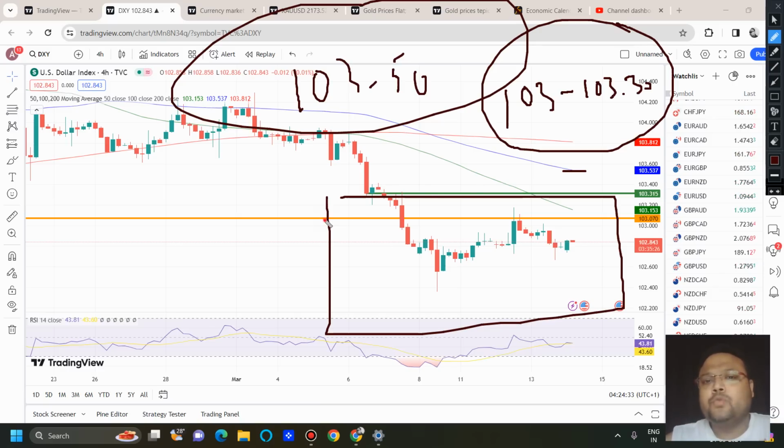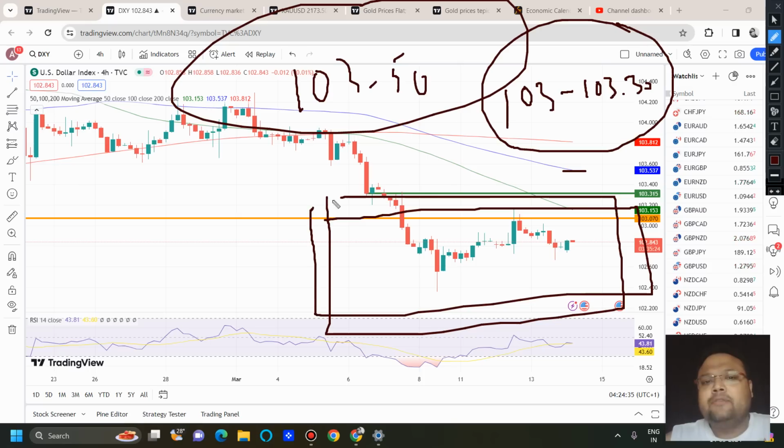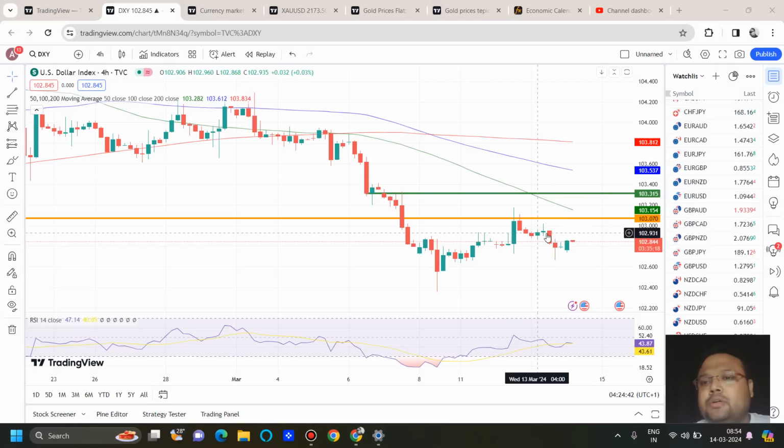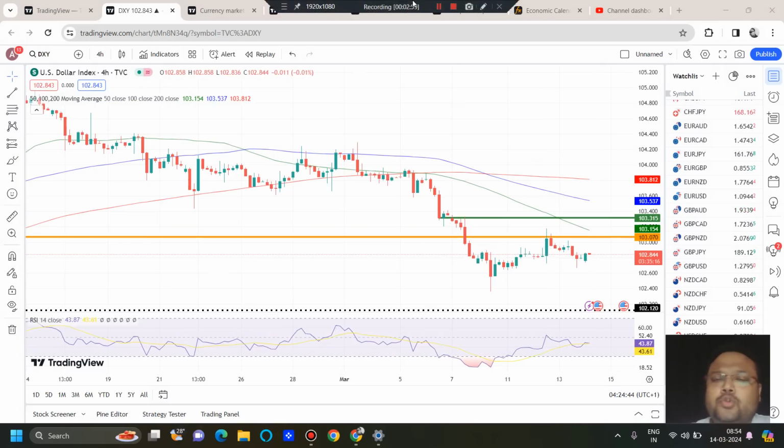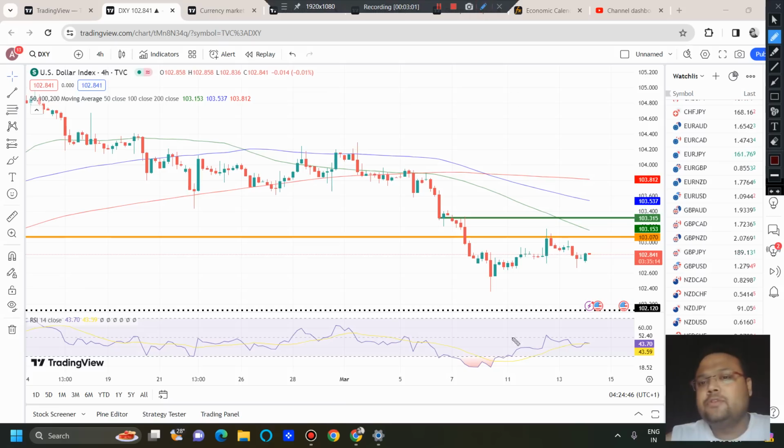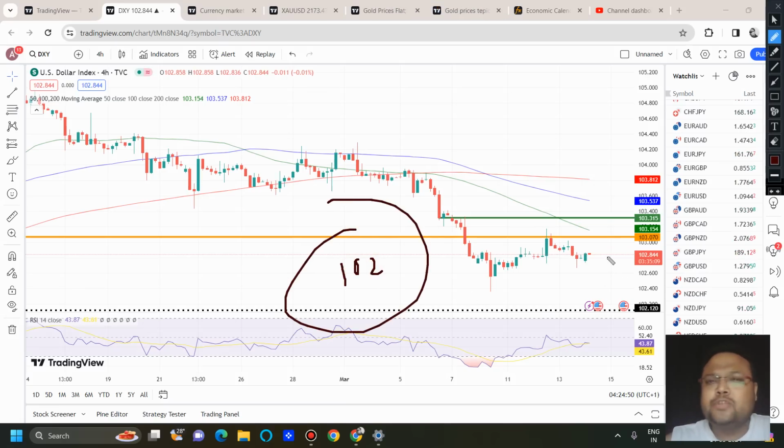So at present, we just need confirmation about the next move of DXY, because if you look at the market structure, we do not have a clear picture. And if the market drops, 102, as we have already discussed in previous videos, is the next level or next support on the chart of DXY.